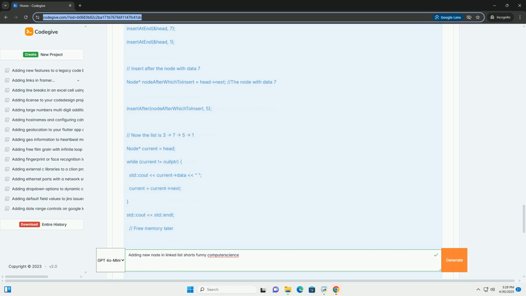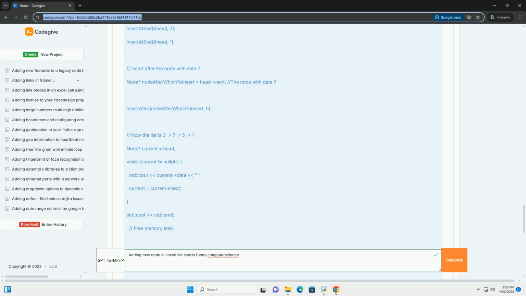Explanation: 1. If head_ref equals nullptr, this handles the case where the list is initially empty. If it's empty, the new node becomes both the head and the tail of the list. 2. Node* current equals *head_ref: we start at the beginning of the list, the head.